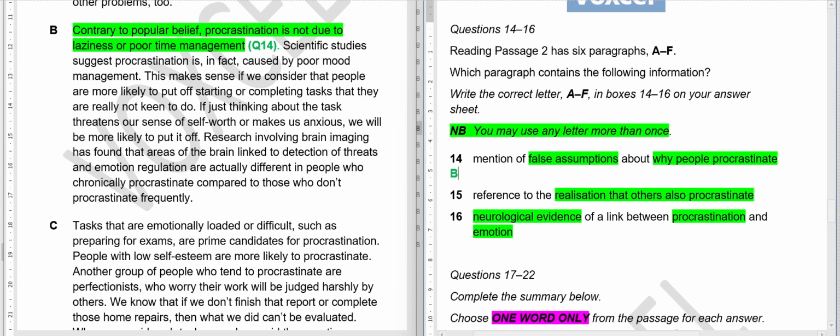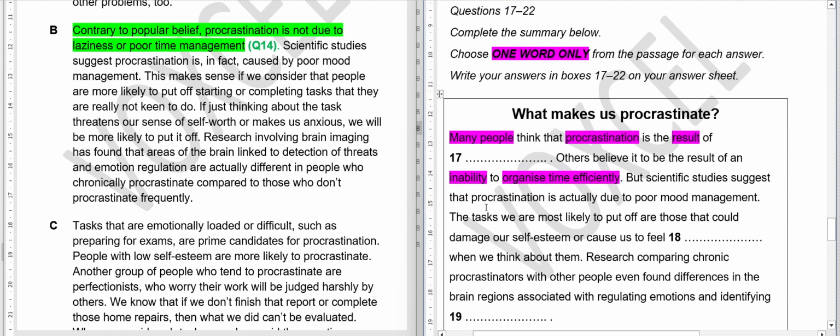Okay, so poor time management, I guess here it is inability to organize time. So there are two opinions. One is saying this, another is saying poor time management. So if you have to put in the answer, what answer do you think should come here? I'll give you just a few seconds more. Very good.